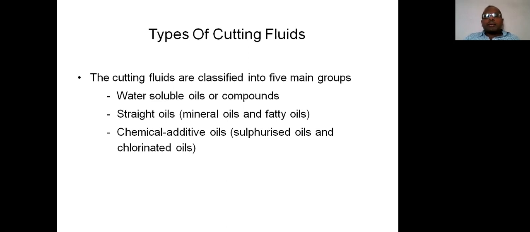But an important thing is that the combination of sulfurized oils and chlorinated oils is very important. If the sulfurized oil quantity increases to a large extent, it leads to the emission of harmful vapors and gases. So the mixing of these chemical additive oils should be done very properly and with precaution.